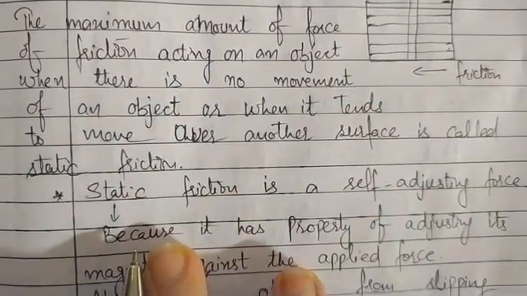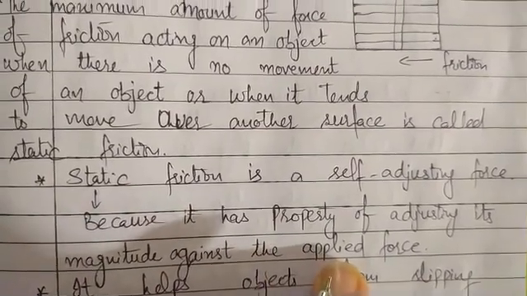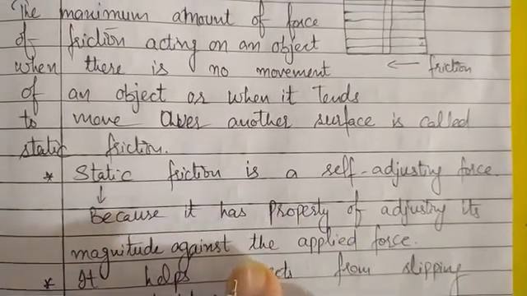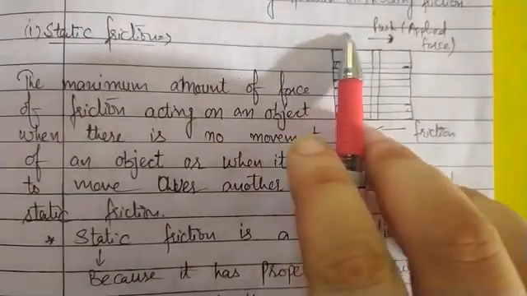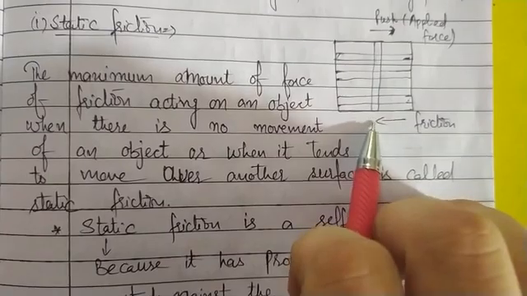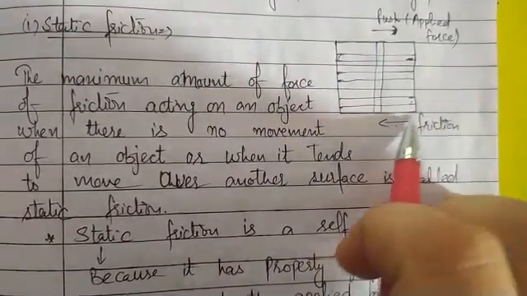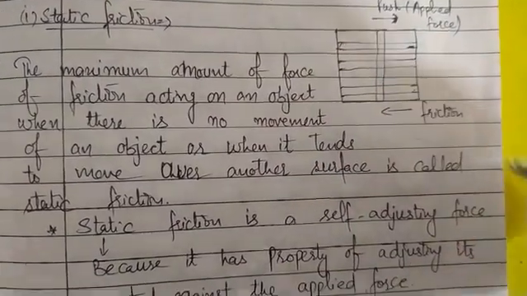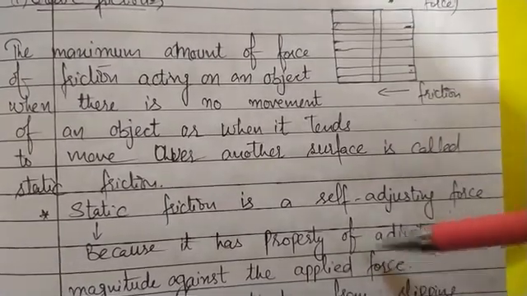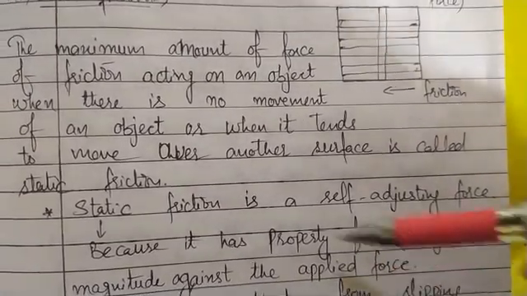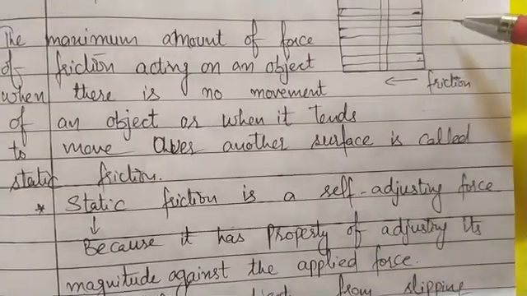Secondly, static friction has a property of adjusting its magnitude against the applied force. How does it have the property of adjusting its magnitude against the applied force? Because as we increase the applied force, the force of friction increases. If we increase this applied force, then again this force of friction increases. So in this way, static friction is adjusting itself according to the applied force. If applied force is more, then the force of friction will also be more, and if it is less, then it will also be less.